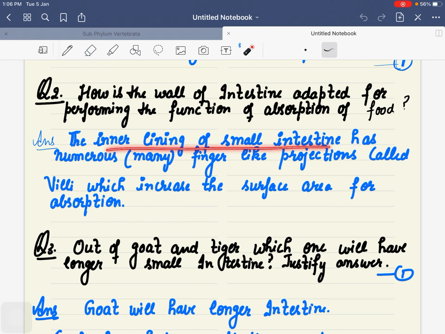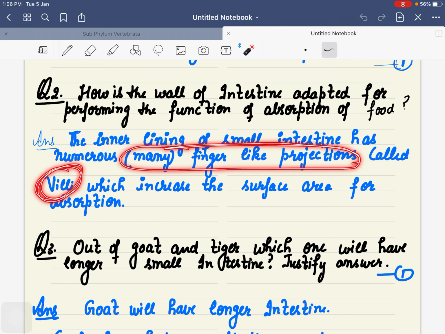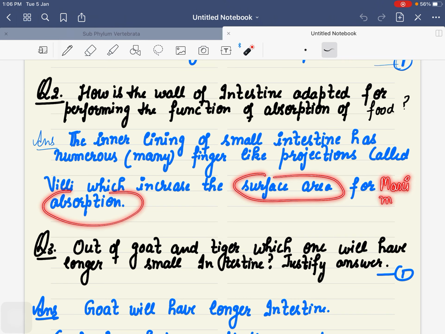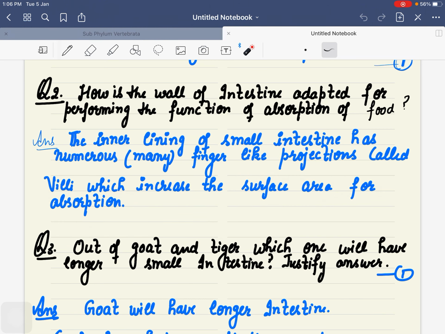So the inner wall of the small intestine has many finger-like projections known as villi. This helps to increase the surface area for maximum absorption of food.